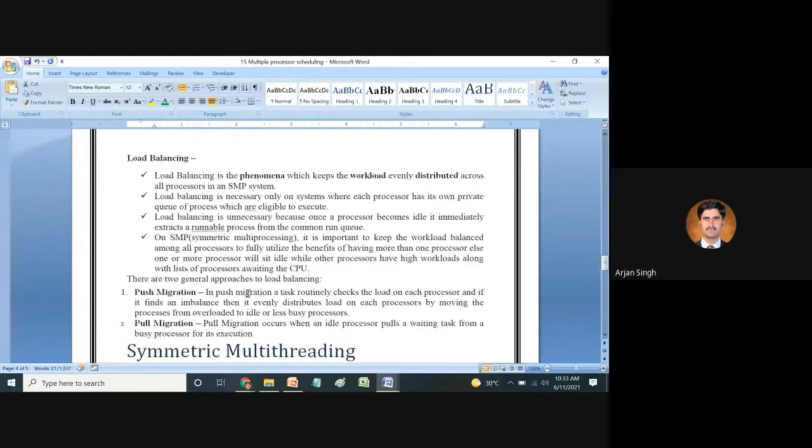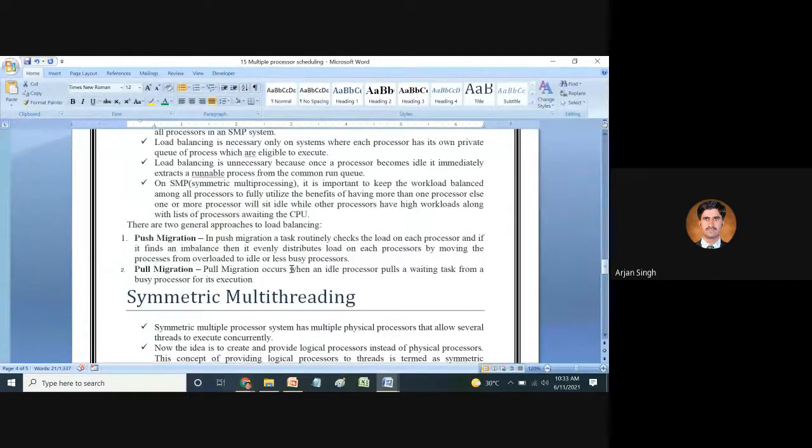So there are two general approaches if you are working with load balancing. One is push migration and the other one is pull migration. These are technical terms used in multiple processor scheduling, and we should be aware of how they work internally and how they do all the activities, right?